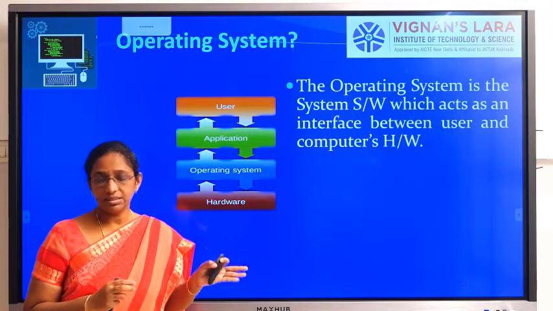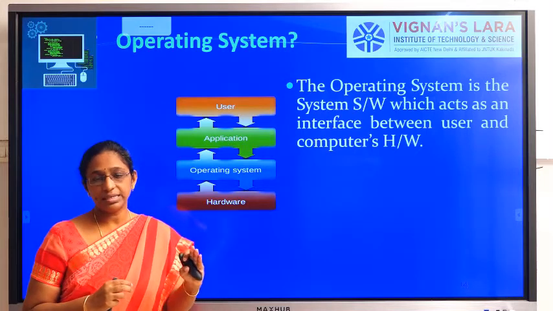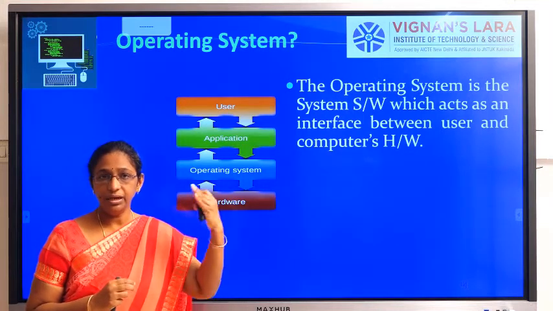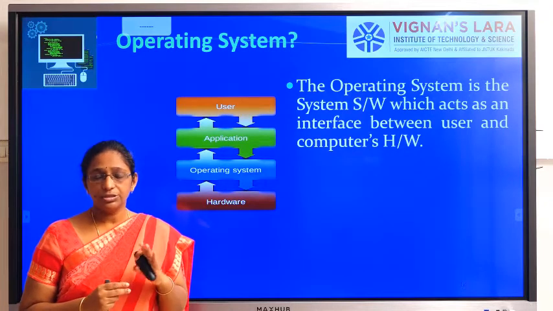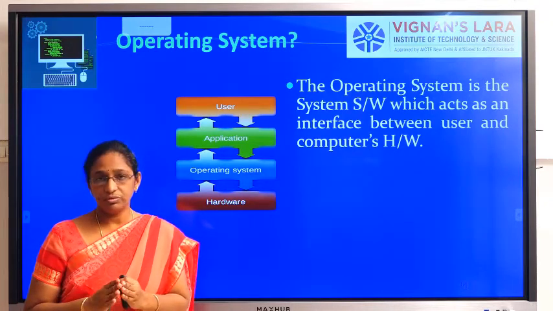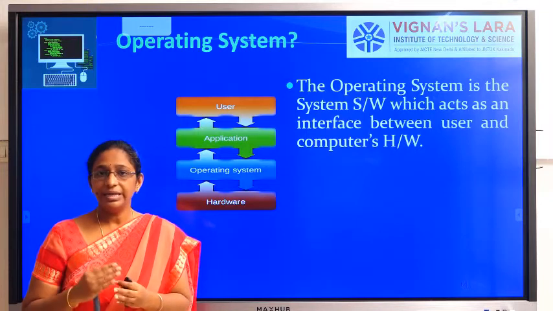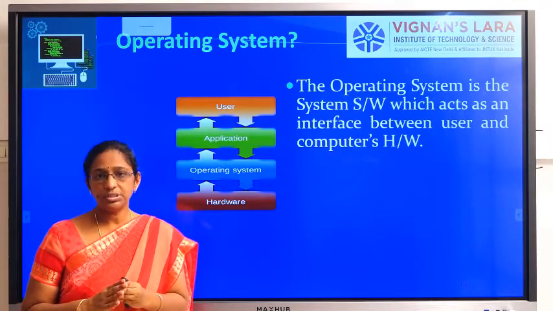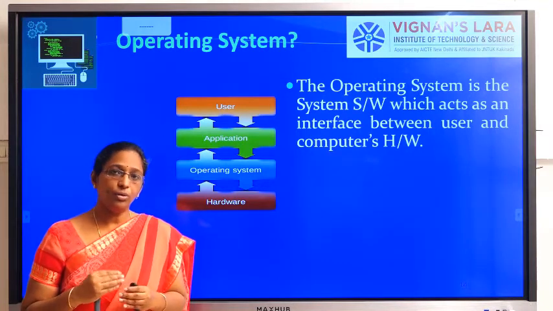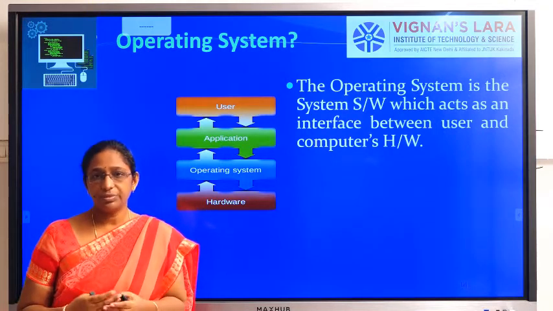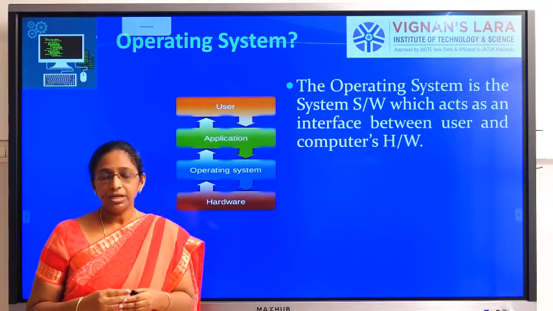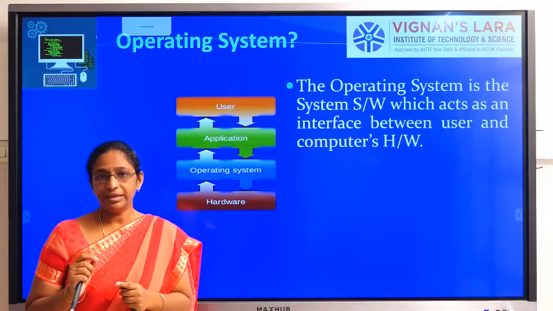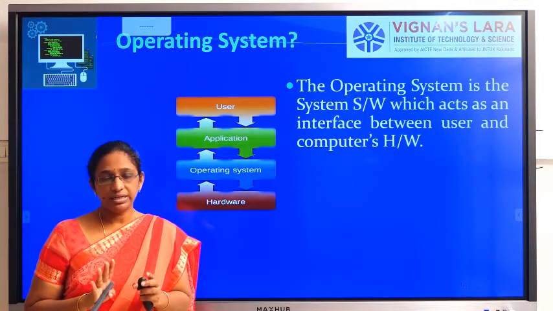Okay. So it is a system software that acts as an interface. Interface means that the operating system will be in the middle between the user and the hardware. Okay. So whatever task the user wants to do, the operating system will be doing it on behalf of the user. Suppose the user wants to open a file. Okay. So suppose some user X wants to open a file. So what will he be doing? He will be selecting the file and then clicking on the open option. Okay. So that is the simple thing he will be doing.